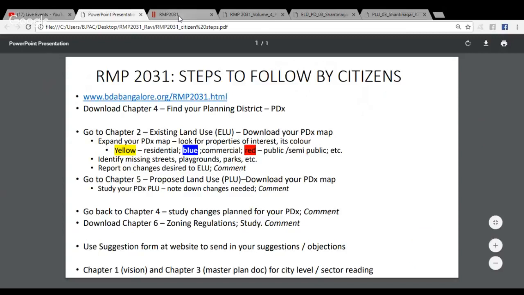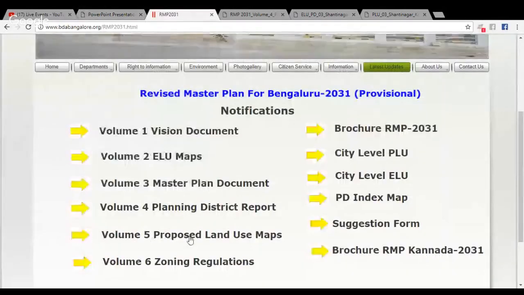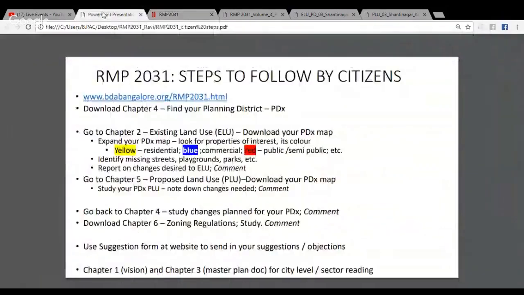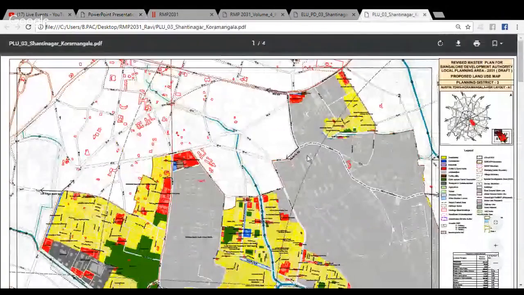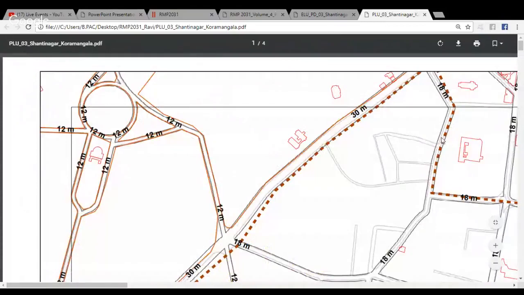If you go back to the revised master plan, you'll find that volume 5 deals with the proposed land use map. Here too, one has downloaded for the same Shantinagar what the proposed land use map looks like. And just like we did the last time, here too you can go ahead and expand the map so that you are able to read it a lot more clearly.